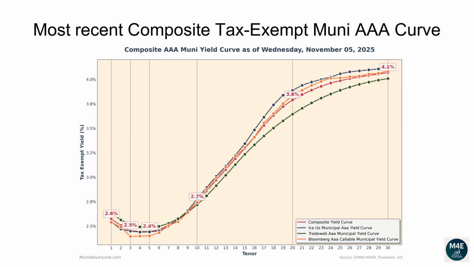The three-year yield is 2.45%. The 5-year yield is 2.44%. The 10-year yield is 2.75%. The 20-year yield is 3.79%. The 30-year yield is 4.07%.